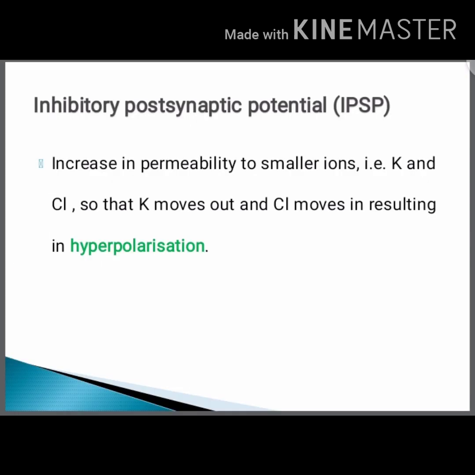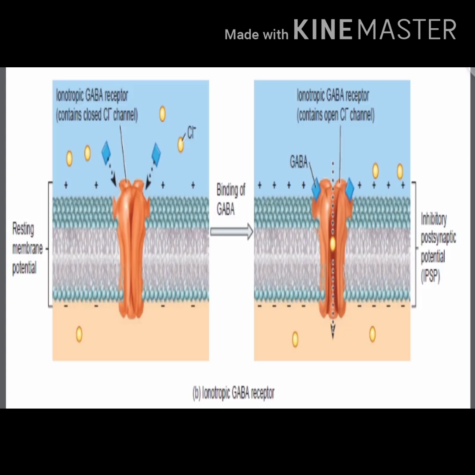Next, we want to know how the inhibitory postsynaptic potential happens. There is an increase in permeability to smaller ions like potassium and chloride, so potassium moves out and chloride moves in, resulting in hyperpolarization. Keep in mind, in excitatory conditions, sodium and calcium are the bigger ions. In the inhibitory condition, it is potassium and chloride. Here GABA is the inhibitory humoral messenger. It binds to its receptor and produces the inhibitory postjunctional potential.